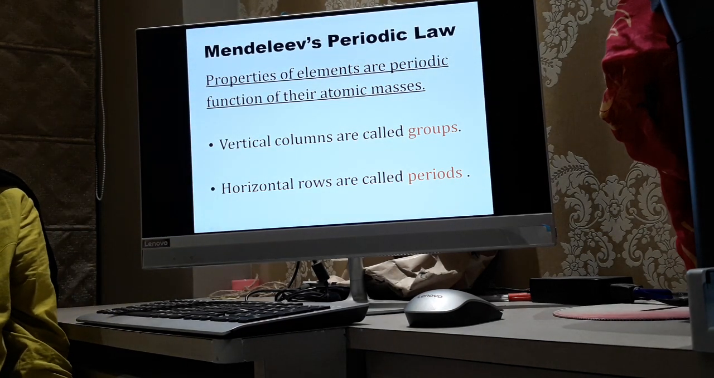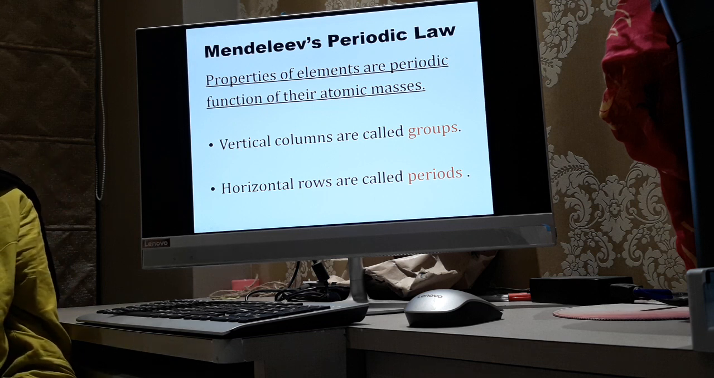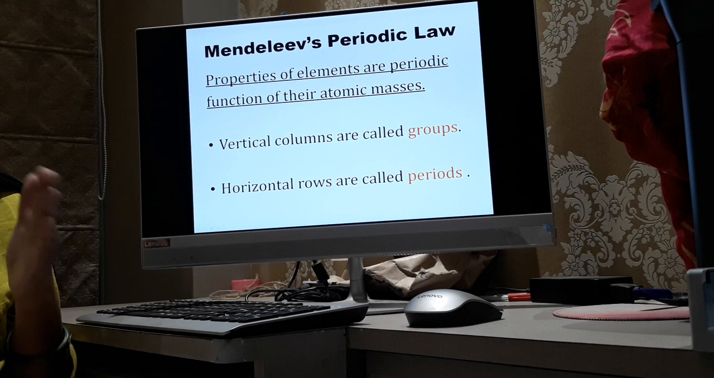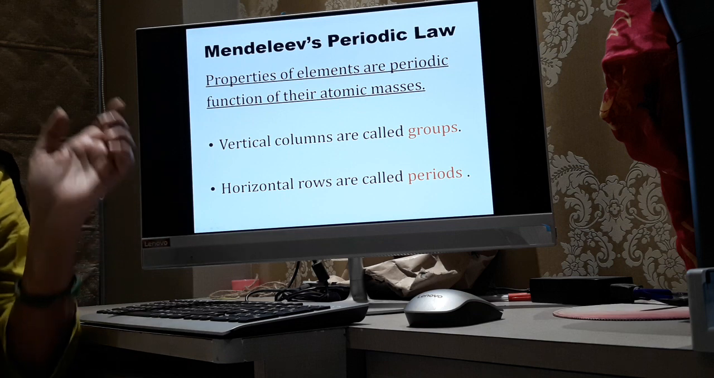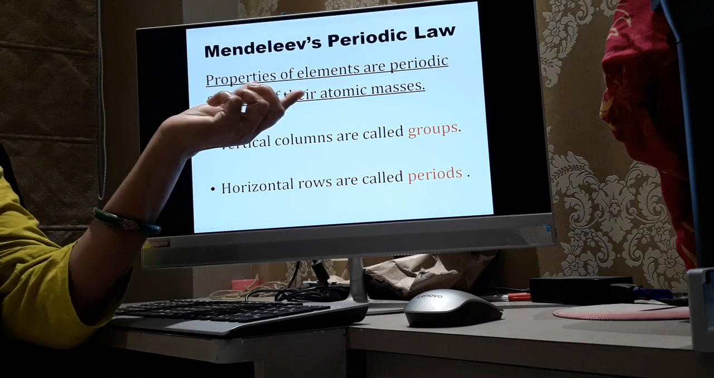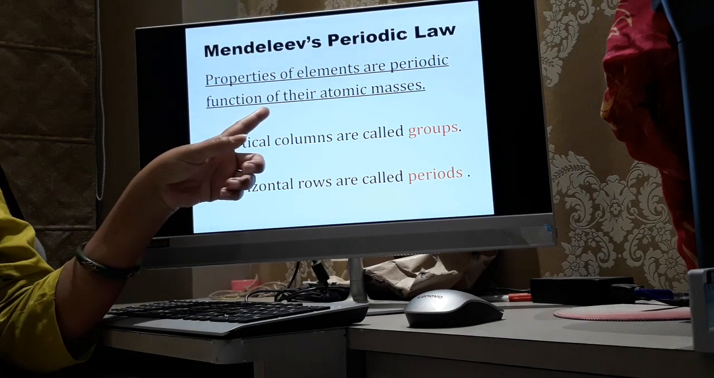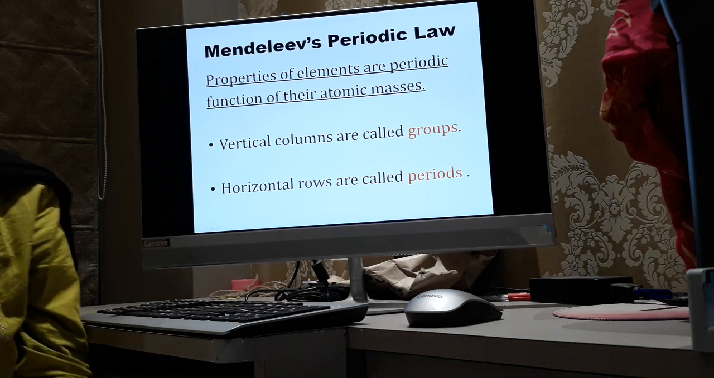What is the meaning of periodic? Something which repeats after a regular interval of time. For example, in our school timetable, we have 9 or 10 periods in a day, and each period is of say around 35 minutes. We hear the bell after every 35 minutes, which is repeated at regular intervals of time. So similarly, he found that the properties of elements are periodic, which repeat after a regular interval, and are functions of their atomic masses. So all was depending on the atomic masses of these elements.